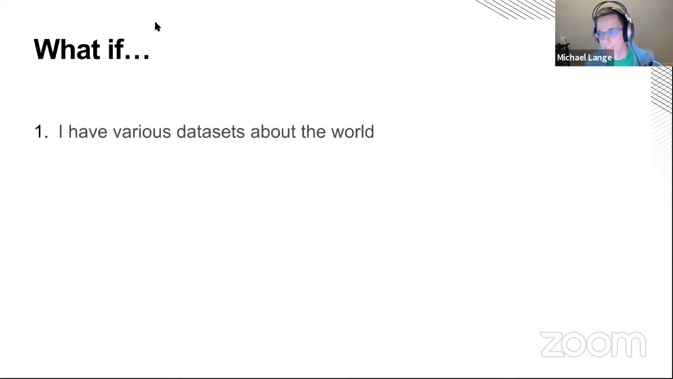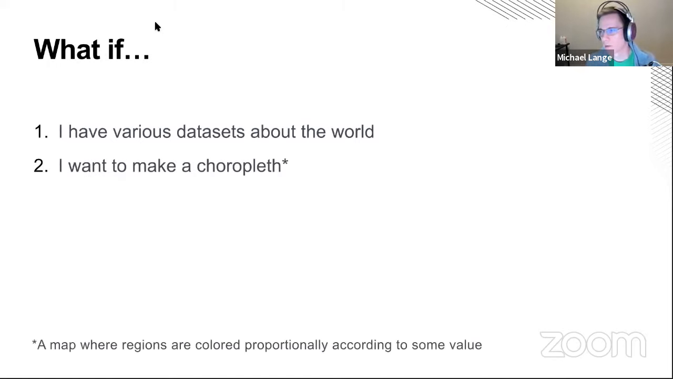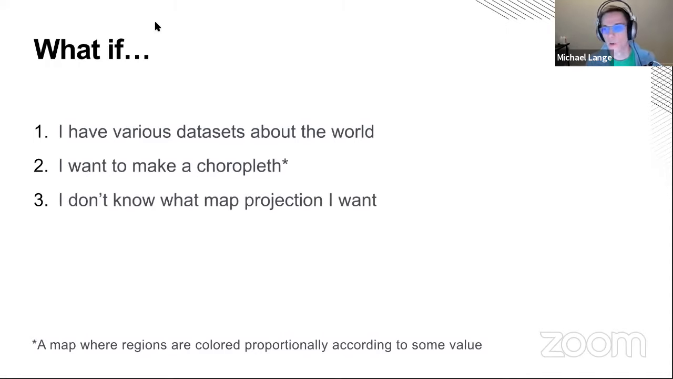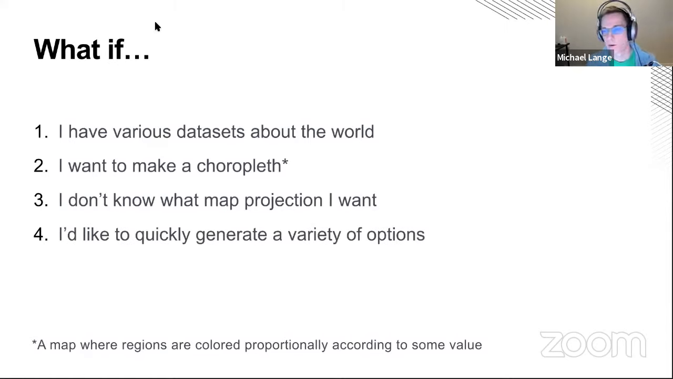Let's just say, for instance, that I have various data sets about the entire world. And I want to make a choropleth, which is a map where you're coloring the regions proportionally according to some value. You've seen them popular with political maps and all sorts of stuff like that. I don't exactly know what map projection I want yet, but I know that seeing is believing, so I'm going to want to dabble. So I want to quickly generate a variety of options of this map.